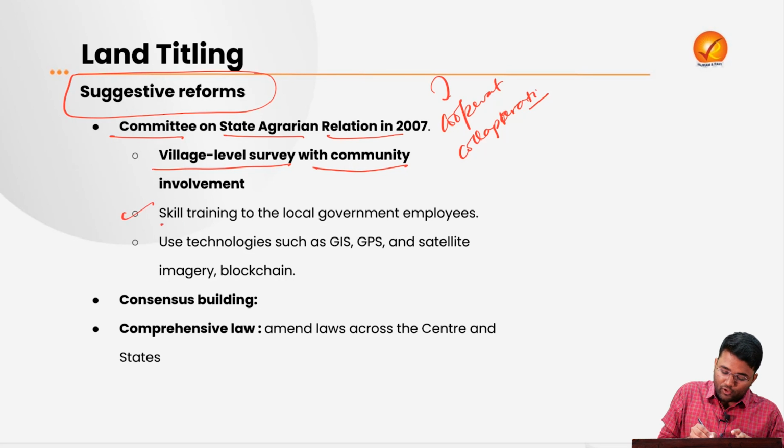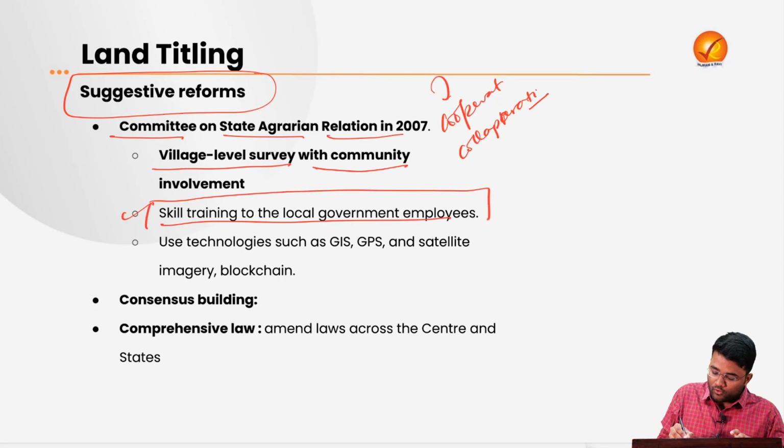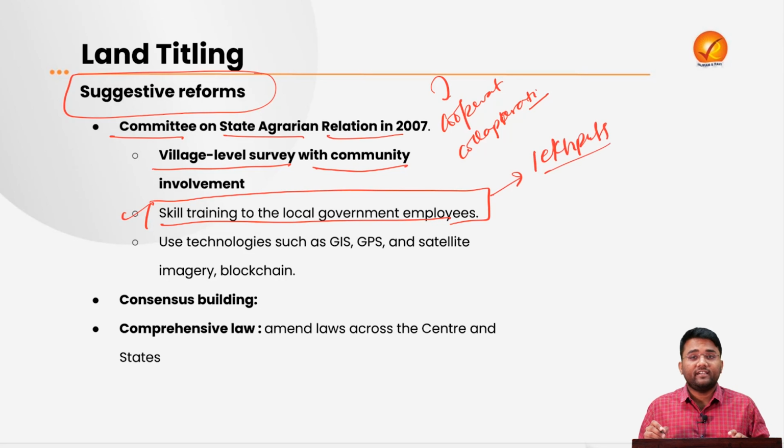Then there is a need for providing skill training to local government employees like Lekhpals, revenue secretaries, etc., because they are the ultimate people who will be one of the major legs of implementation of this conclusive land titling. So they should be properly guided and trained in the skills required for it.